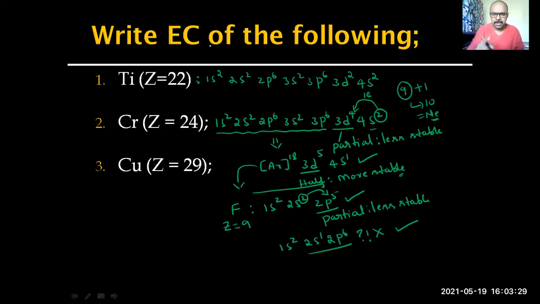It is like this. As we move away from the nucleus, the energy of each shell increases. Point number 1: as we move away from the nucleus, the energy of each shell increases. Point number 2: the energy of subshells in each shell varies. How? An s orbital of a shell will have less energy compared to p, d, f.